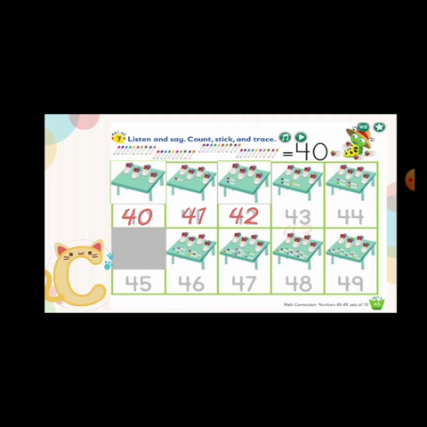Next, 43, 44, and again, find the sticker with 45 markers. Then stick it and trace the number 45. Next, 46, 47, 48, and 49.